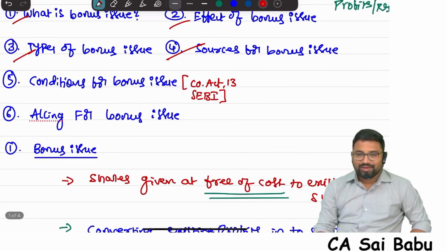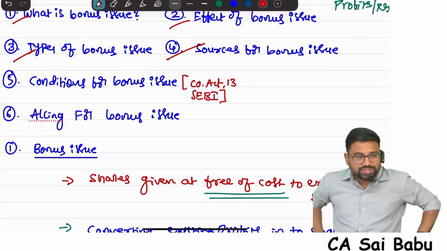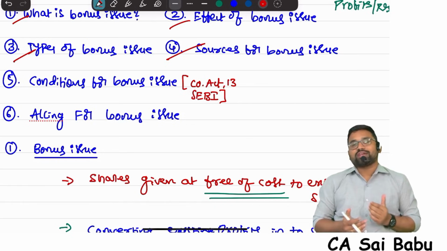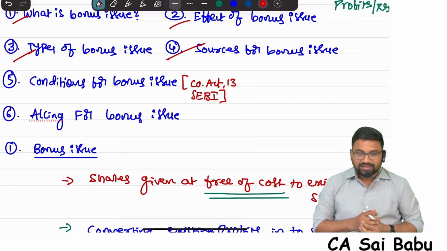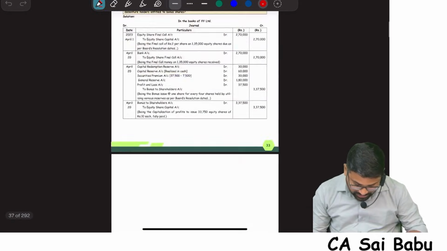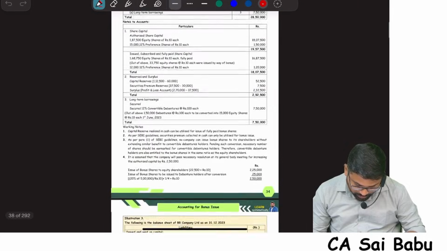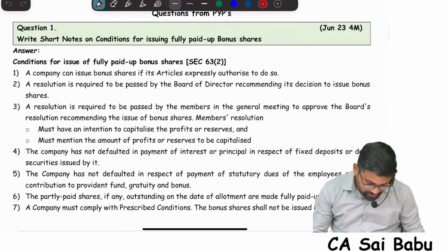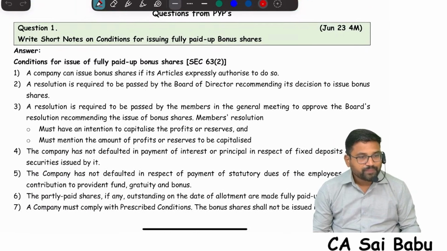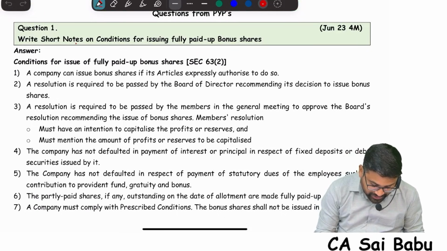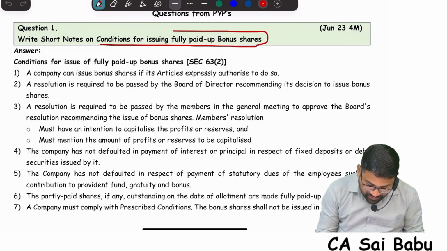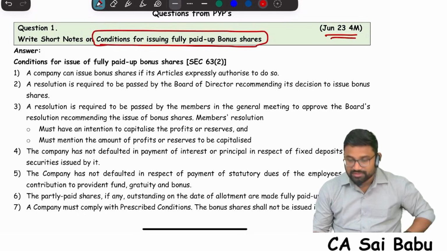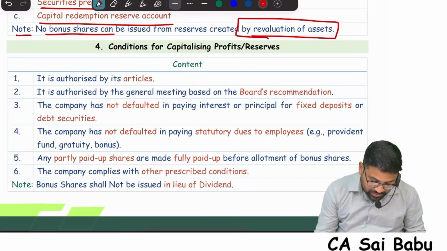Next, conditions for bonus issue. How many of you think they are going to ask this in examination? They have asked this. Conditions for bonus issue. We see the question bank, I will show you. In the bonus issue chapter, the June 2023 question. What is the question? See this. Write a short note on conditions for issuing fully paid bonus shares. Conditions for fully paid bonus shares they have asked. See this, 4 marks. So don't be under the impression that they are not going to ask.